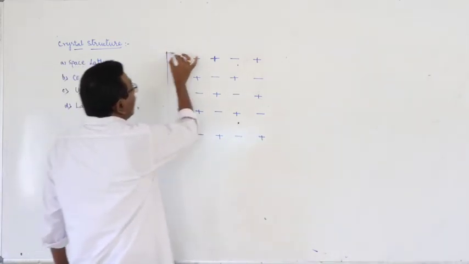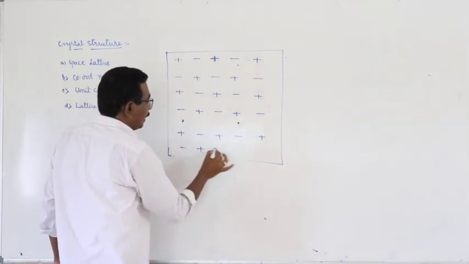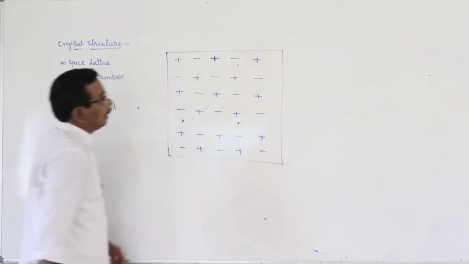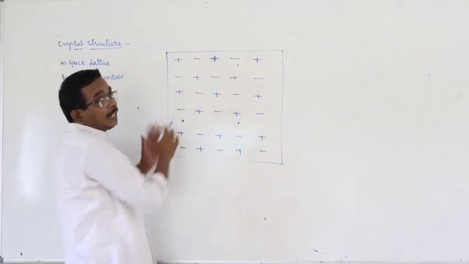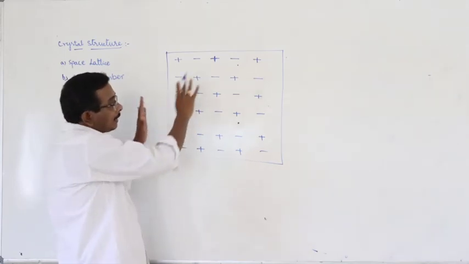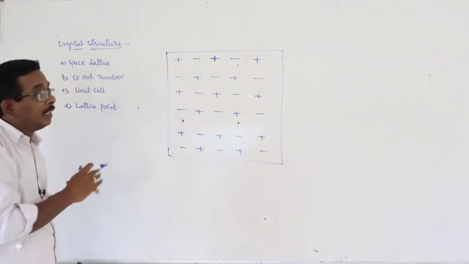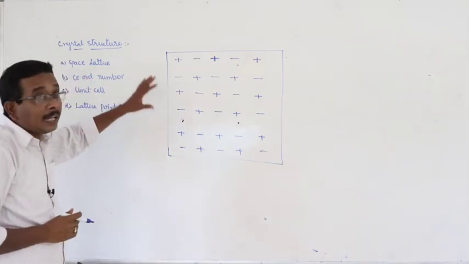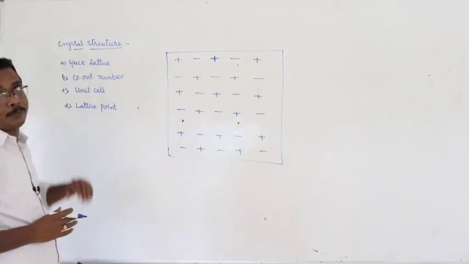Suppose this is an ionic crystal. In this ionic crystal, the ions are alternately arranged in three-dimensional space. Here this is a regular or systematic order of oppositely charged ions in three-dimensional space. That arrangement of ions in three-dimensional space is known as space lattice.